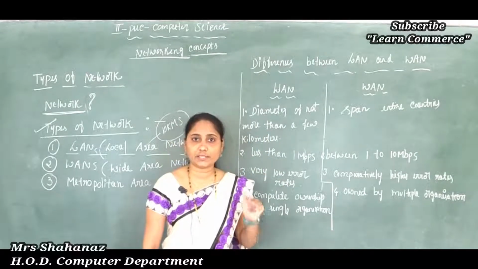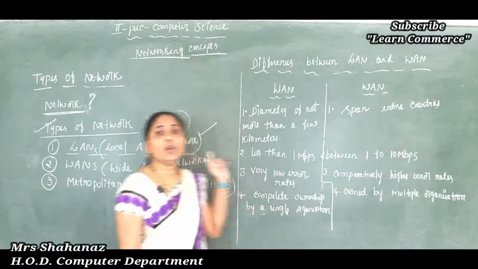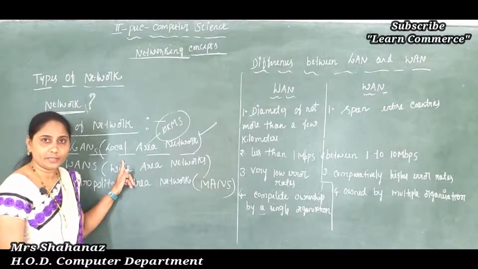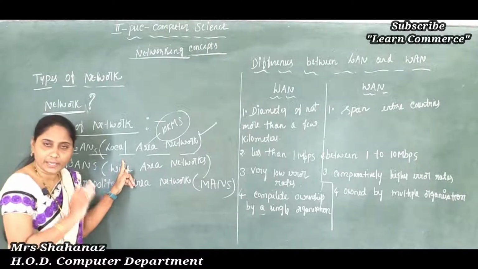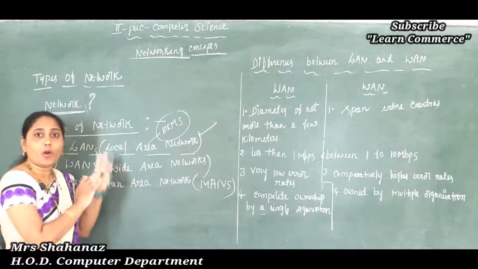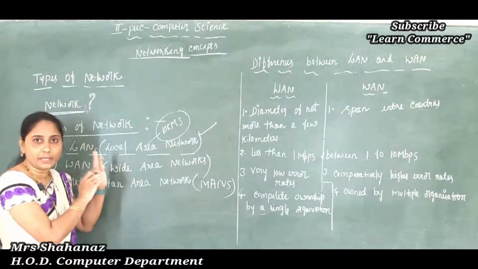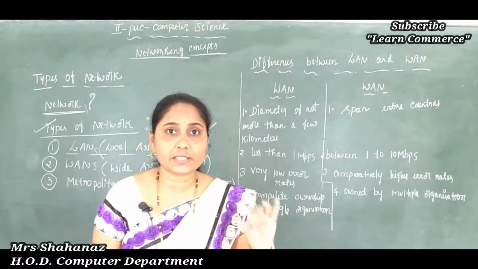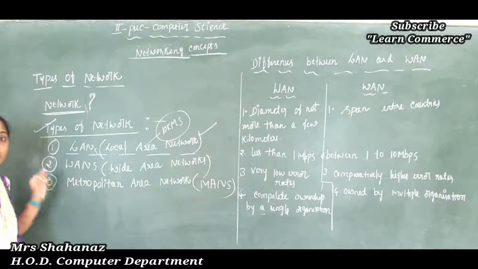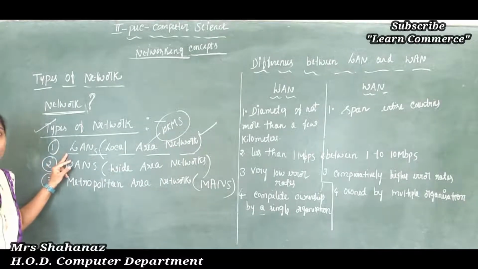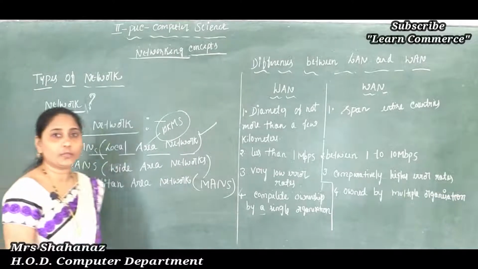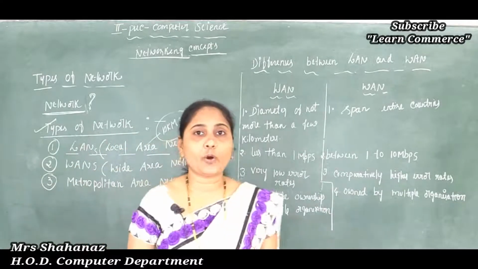Such networks, connected within a range of 10 kilometers or within a localized area, maybe for an office, or to connect a building, or within a building, or within a factory, etc., where computers are connected with each other, are known as the local area network. The short form is LAN, and the full form is local area network. Correct? So these are some points about our LAN.